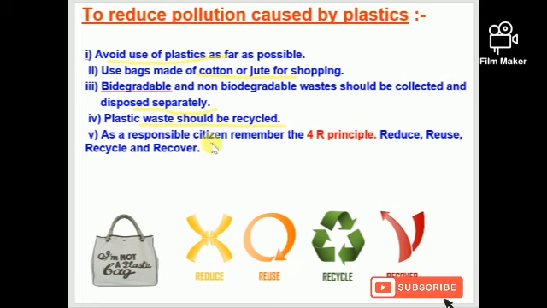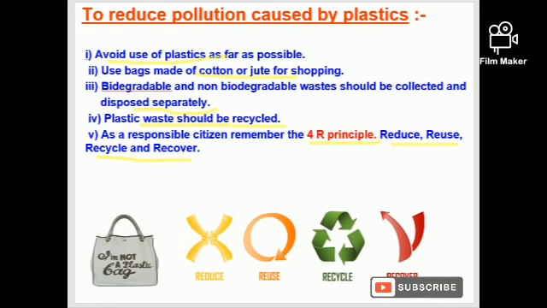As a responsible citizen, we have to use the 4R principle. So what is the 4R principle? Reuse, reduce, recycle and recover plastic. You can see by the picture it is clear. I am not a plastic bag, it may be a paper bag or jute bag, cotton bag, but it is not a plastic bag.